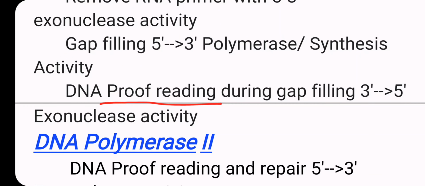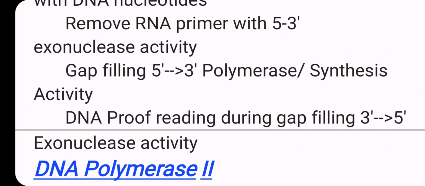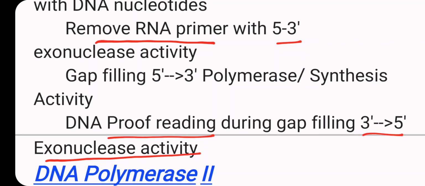DNA proofreading during the gap filling is in the 3'5' direction, not 5'3'. It is the 3'5' direction, so it shows exonuclease activity. Two things show exonuclease activity. That means removing the RNA primer, which is 5'3' exonuclease, and proofreading in the 3'5' direction is also an exonuclease activity.